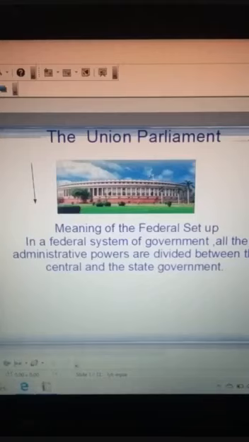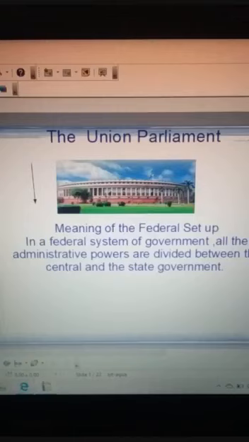So we will start with our chapter, that is Union Parliament. But before starting this chapter, we should know the meaning of federal setup, as it is given in your syllabus. So what is federal? What is federal setup? In a federal system of government, all the administrative powers are divided between the center and the state government, and both are supreme within their respective spheres according to the constitution.